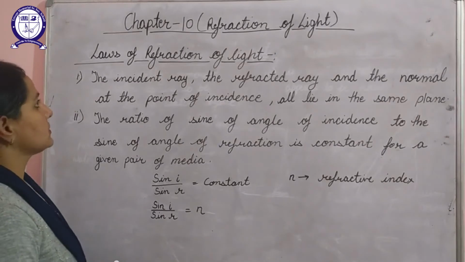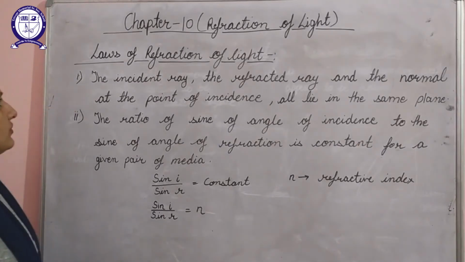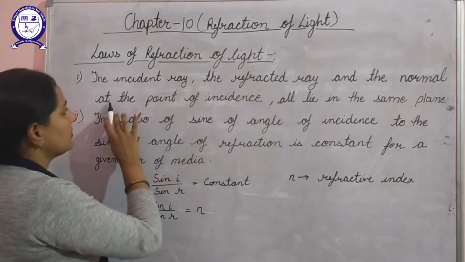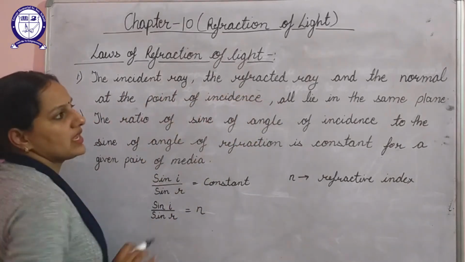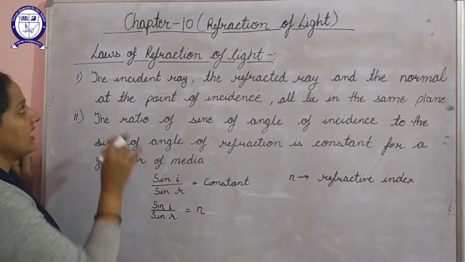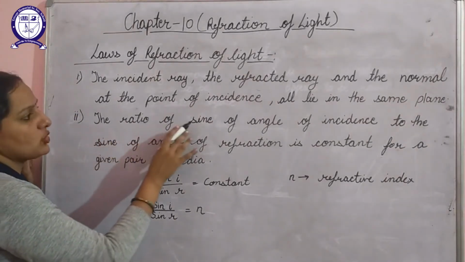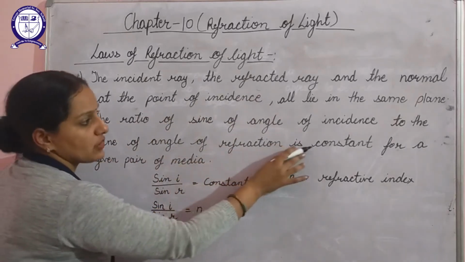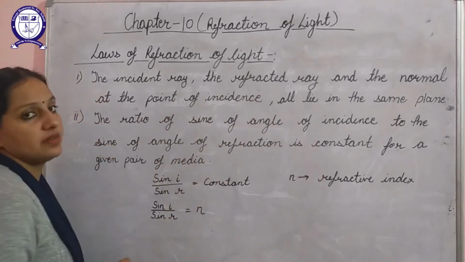Next are the laws of refraction of light. The first law says that the incident ray, the refracted ray and the normal at the point of incidence all lie in the same plane. The second law states that the ratio of the sine of the angle of incidence to the sine of the angle of refraction is always constant for a given pair of media.